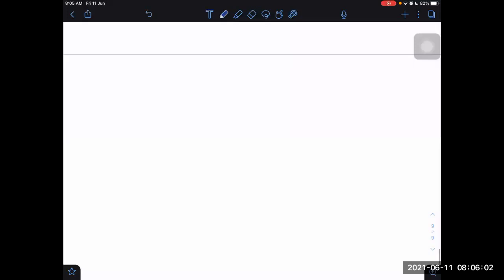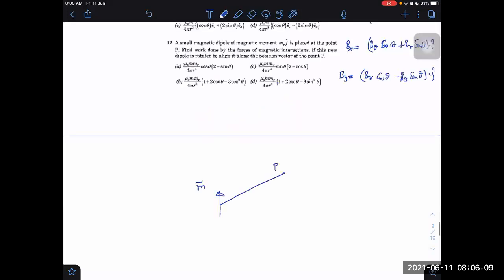This is one magnetic dipole moment already, M. They are saying that at a position P, we have another MP which is along the radial direction. No, not radial. No, oh yes, radial only. First, it was along J cap, and then it is rotated from MP along J cap to MP along R cap. They are writing it as ER cap. This is how it is turned.